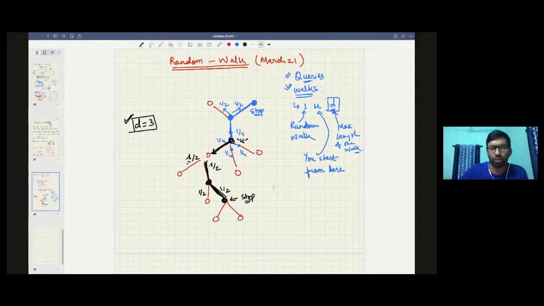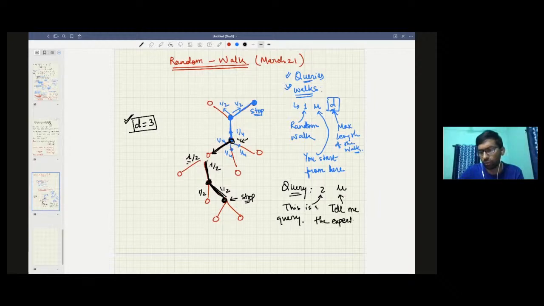Now the question is, there will be some queries, and the query can be of this form. In the query you will be given 2 and u. So 2 indicating that this is a query, and u indicating, tell me the expected number of visits to this node, right?